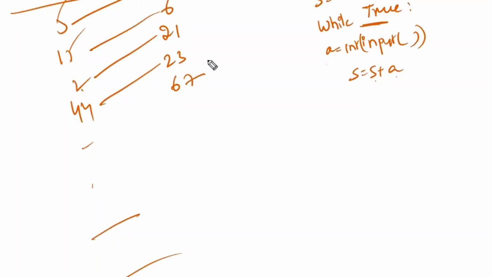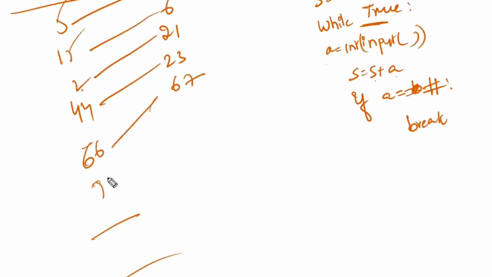Okay. Now everything is completed. It has to stop. Where it has to stop means here I am going to use if. If whatever the user has entered is equal to hash, I'm writing hash, then I'm writing break. If the user has entered hash, break. If the user has entered some number, again add the number, again add, again add, till the user has entered the hash.